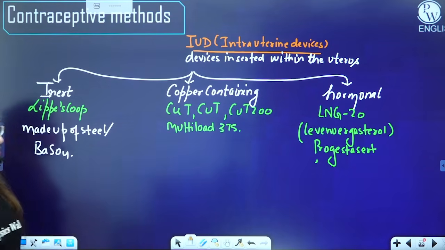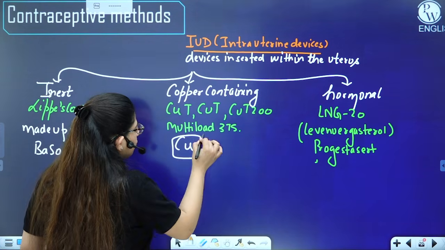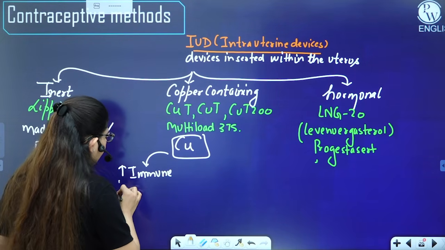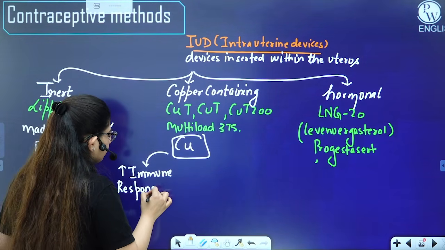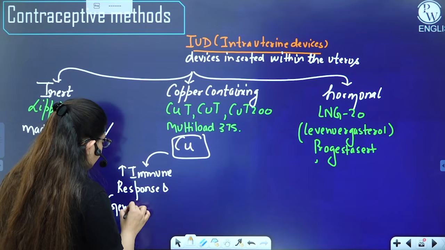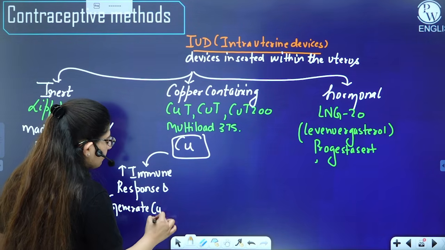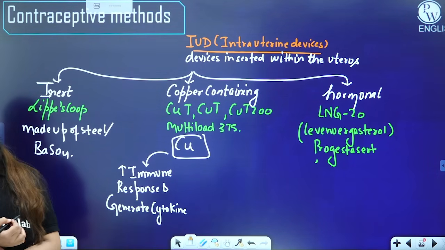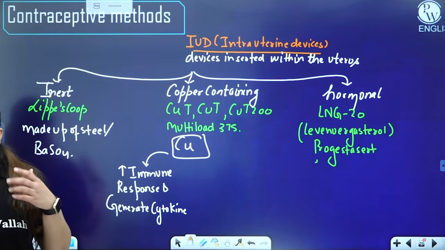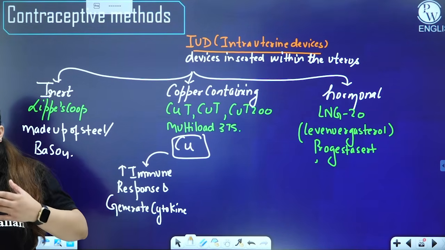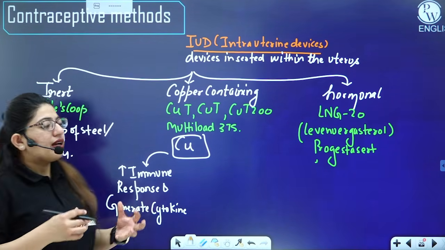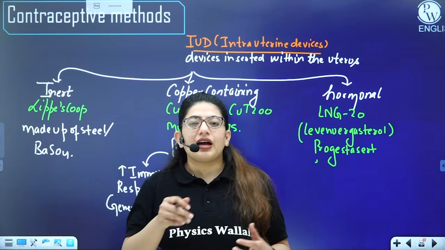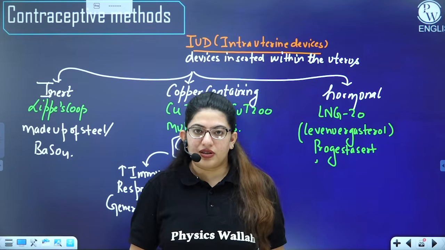Copper containing, how does it work? The copper ions do two things. One, it increases the immune response and generates cytokines. Cytokines are certain glycoproteins of your immune system that kill a foreign substance. The foreign substance here is the sperm. So they can kill the sperm directly, or they can also enhance the immunity. If pregnancy has taken place and the embryo is going to implant into the uterus of a female, due to these cytokines, that embryo will not survive, right?